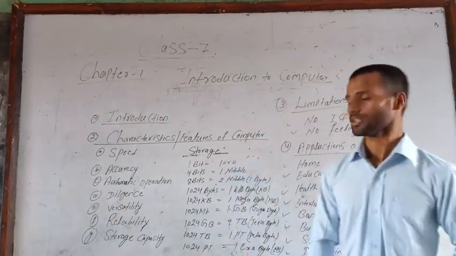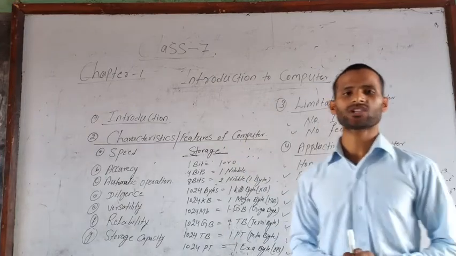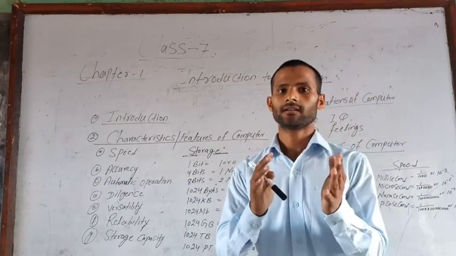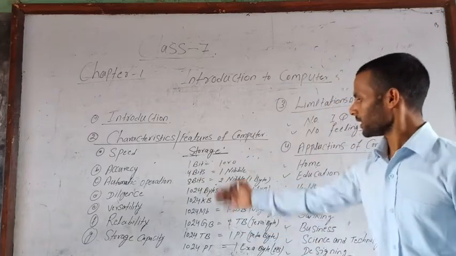These are all the storage capacities of a hard disk, and now we can measure them.